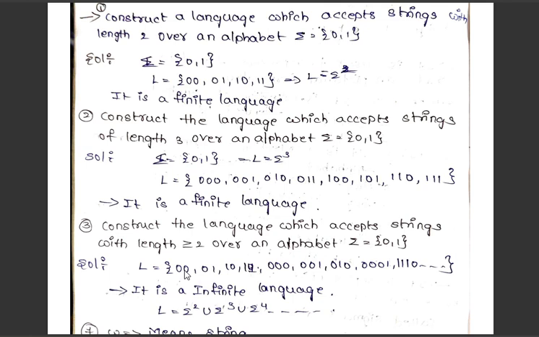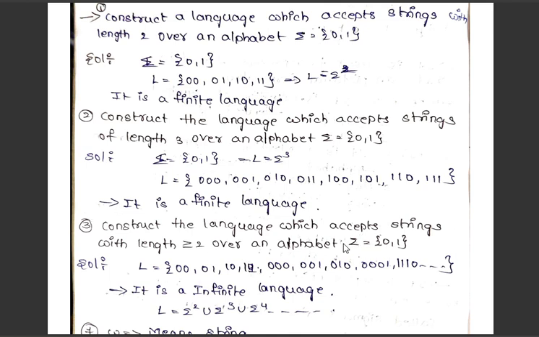It should start at length 2: 0 0, 0 1, 1 0, 1 1, or the length can be 3 also, like 0 0 0, 0 0 1, and in this way. But it should not be of length 1. The length of that string can be 2 or more than 2. In this way, we can say.